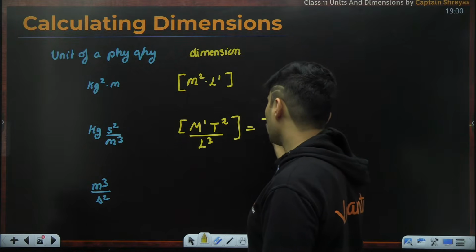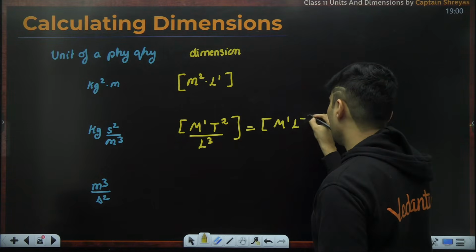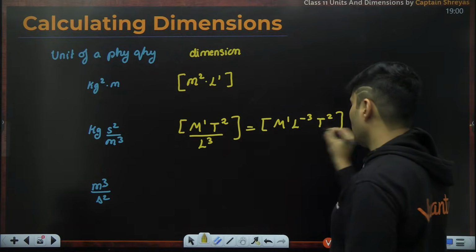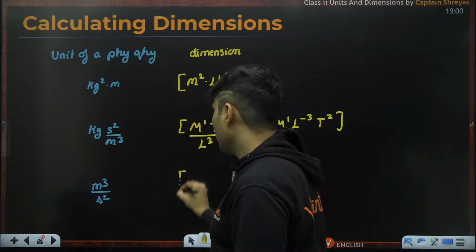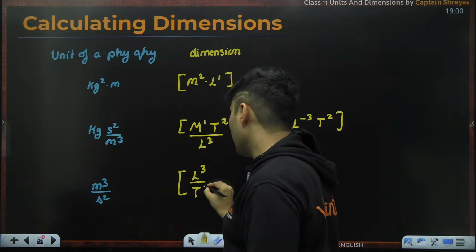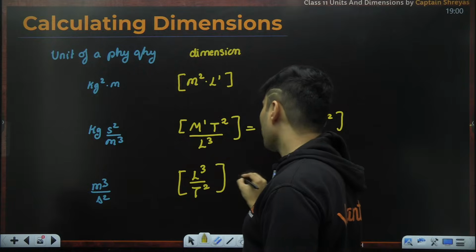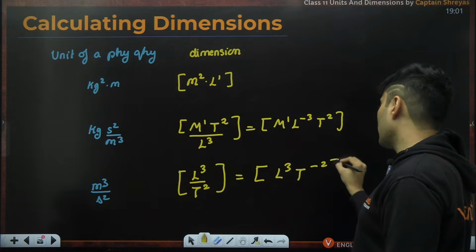So this is as good as saying m1 L raised to negative 3 T raised to 2, because I can take length on the top. Similarly, what about this? Here you have meter. Meter is basically length, so length cube, divided by time, because second is basically time. So you can write it as L raised to 3 T raised to minus 2.